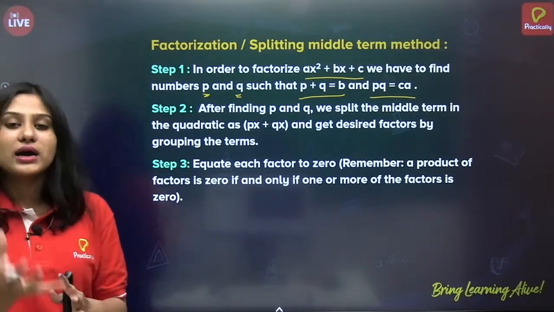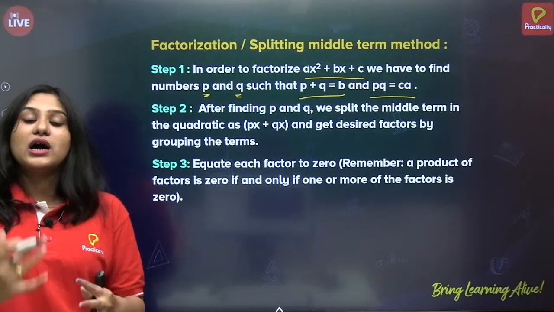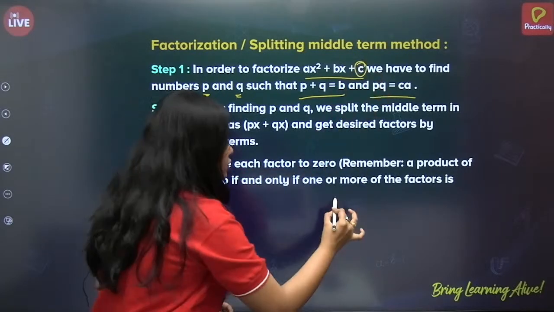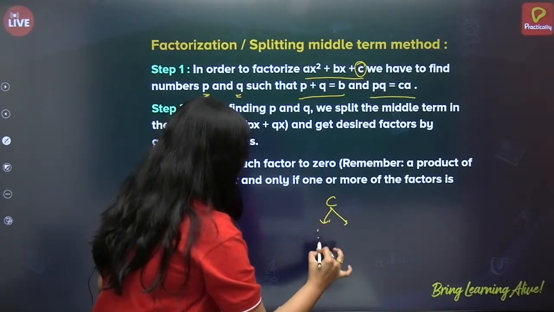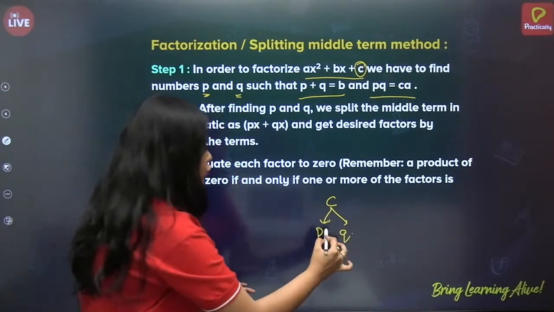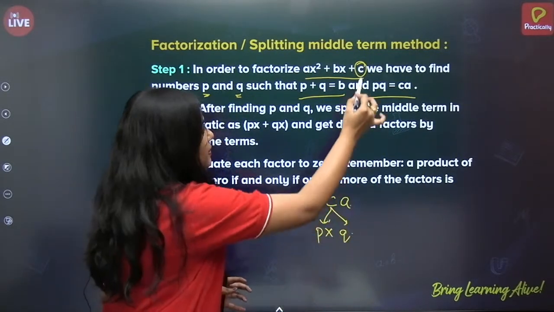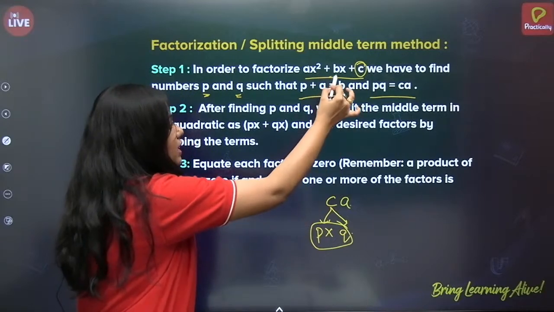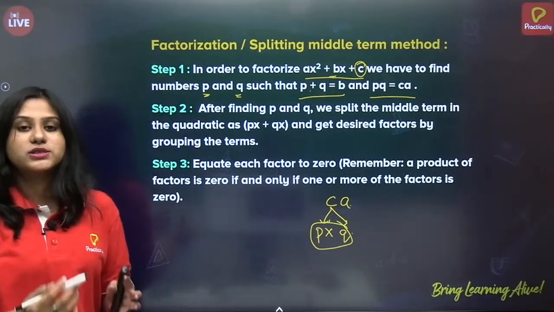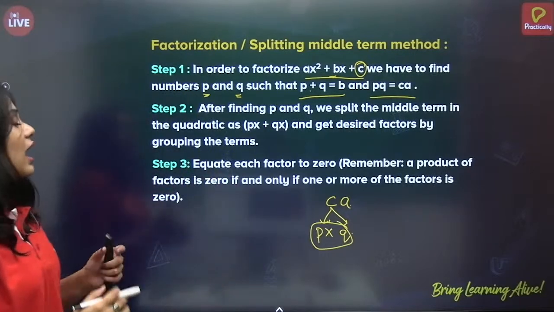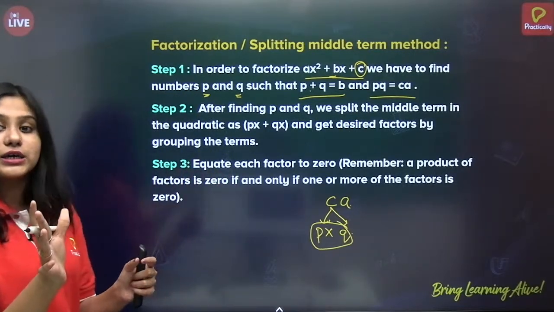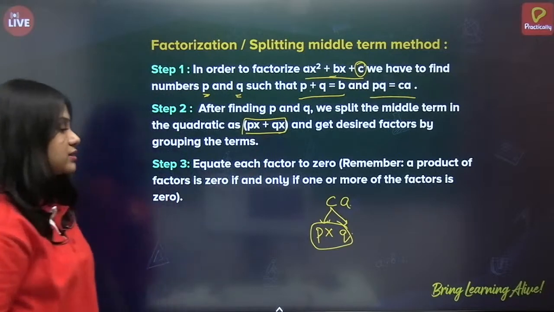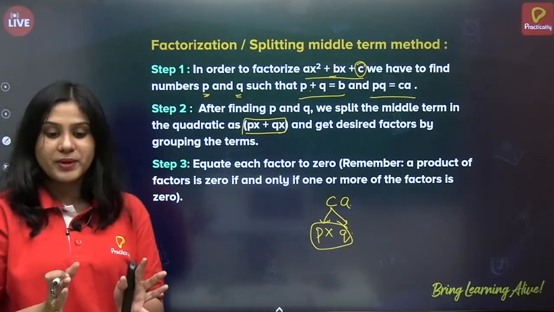So wherever you are given a quadratic equation and asked to provide solutions for it, what do we have to do? First we have to factorize the c. So when you factorize the c, it is pq, correct? You'll be getting p into q. c, or sorry, c into a. You have to multiply ca, then p into q. So this p and q should also sum up to b. p plus q is equal to b. Next, after finding p and q, we split the middle term in the quadratic as px plus qx and get desired factors by grouping the terms.